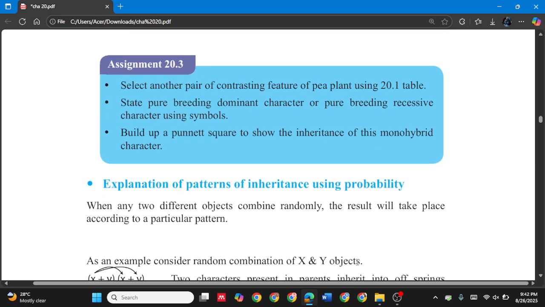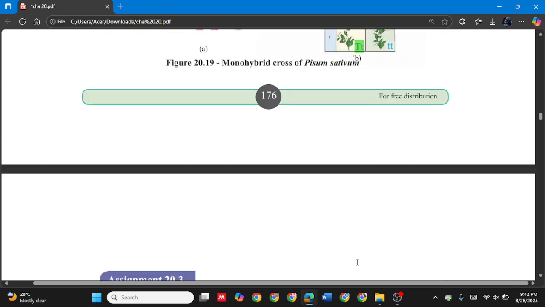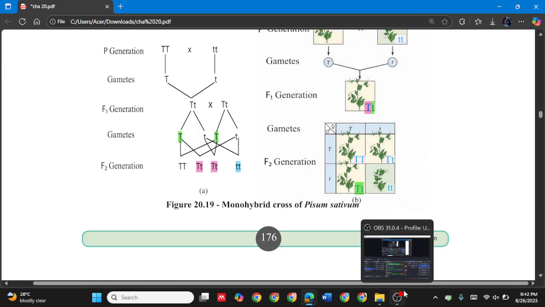After that, the explanation of patterns of inheritance using probability. I'm going to discuss it later. For now, I'm going to stop here and we will discuss it in the next part. Okay. Thank you.